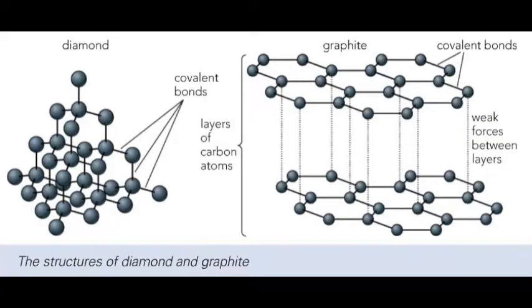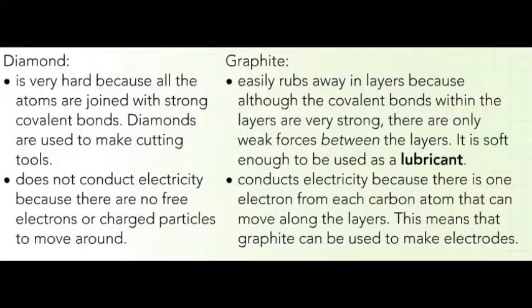Diamond and graphite have very different properties because of the different ways in which the carbon atoms are arranged. Both have very high melting and boiling points because of the strong covalent bonds between the carbon atoms. There are also differences in the properties.